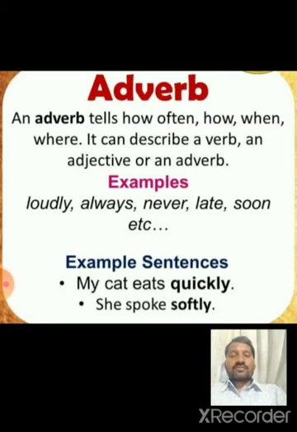Example sentences: My cat eats quickly. Eats is a verb. How does it eat? Quickly. Quickly is an adverb. She spoke softly. Spoke is a verb. How did she speak? Softly. Here, softly is an adverb.